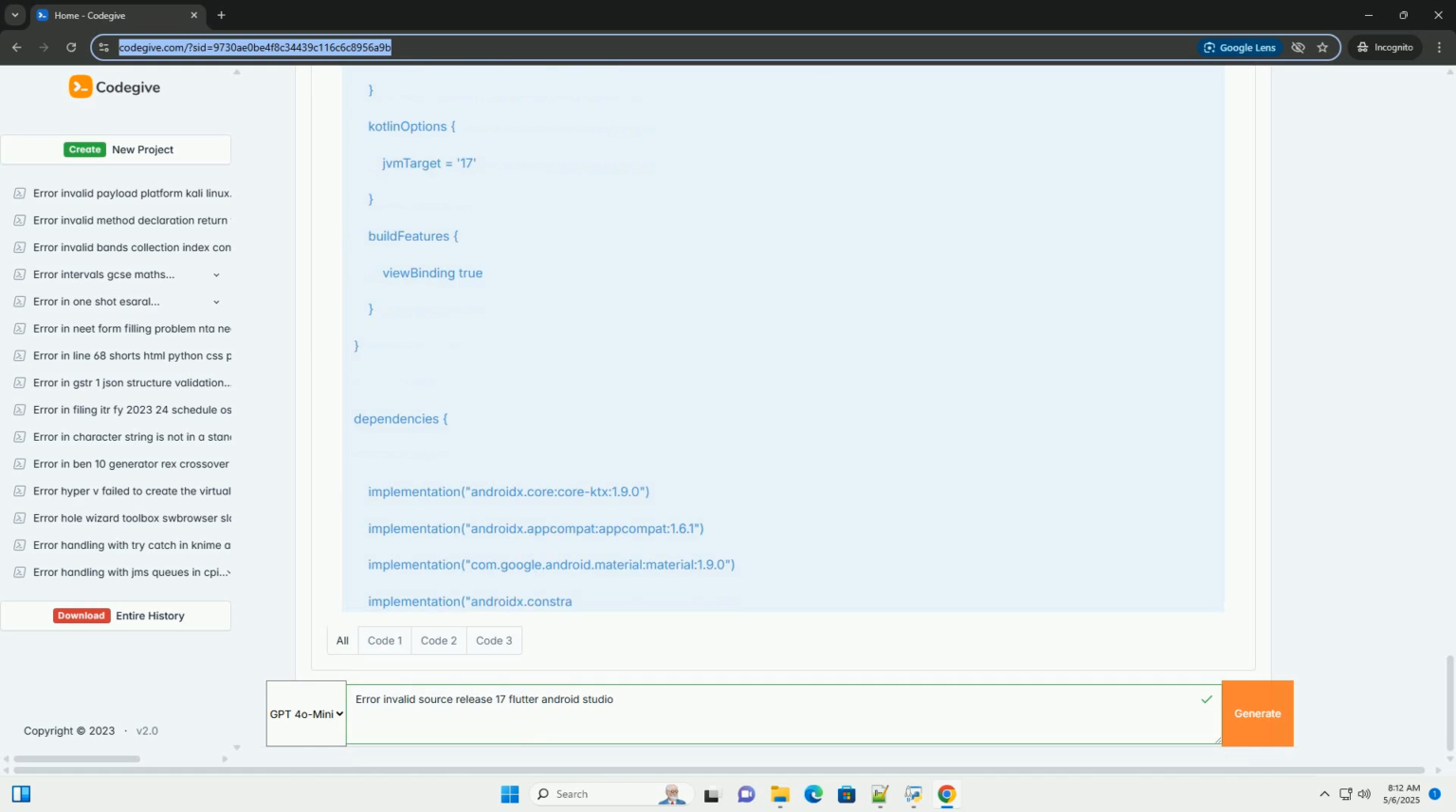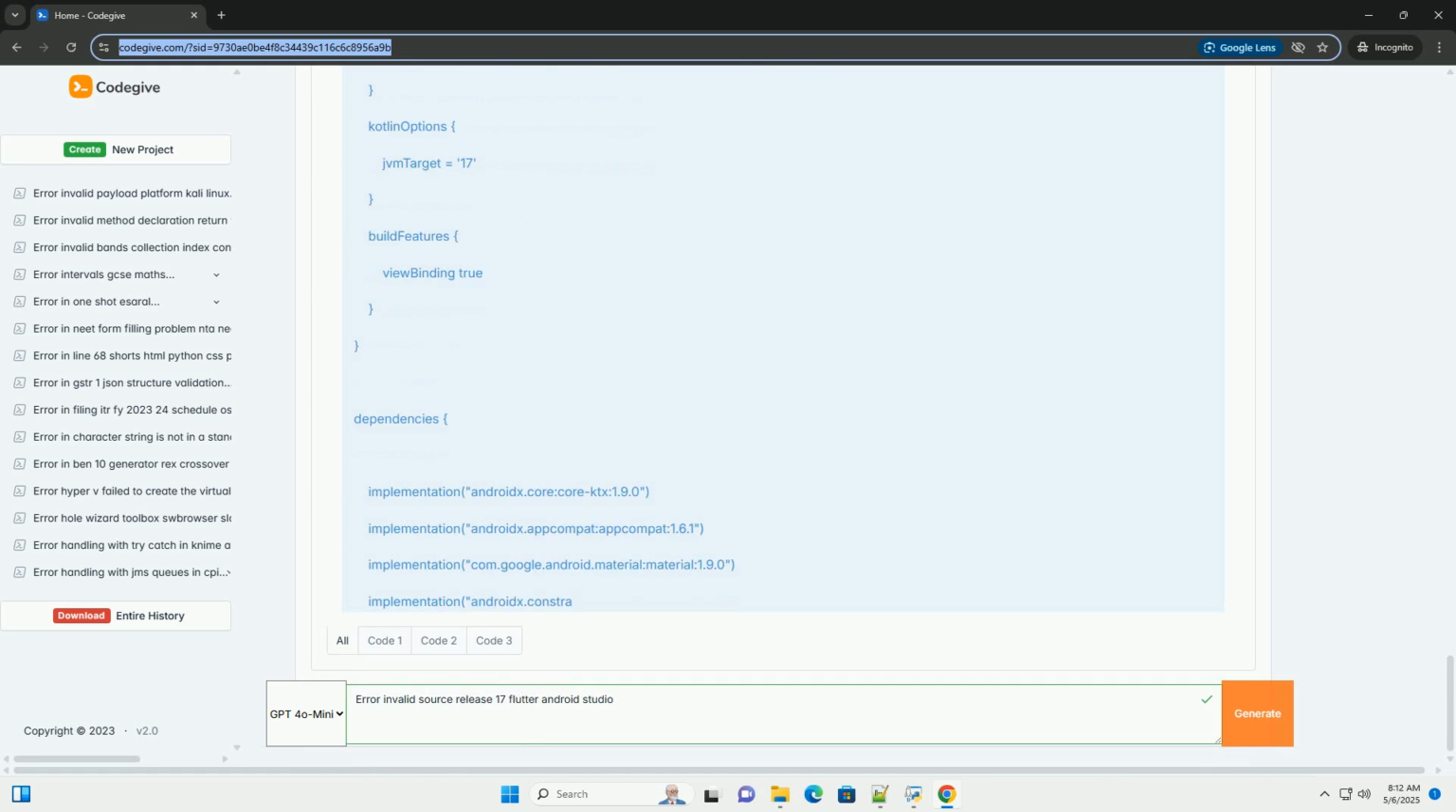Troubleshooting steps. 1. Identify the Java version mismatch. Error message analysis: the error message invalid source release 17 implies that your source compatibility and/or target compatibility is set to a lower Java version than 17, while you have JDK 17 installed and potentially being used by Android Studio.